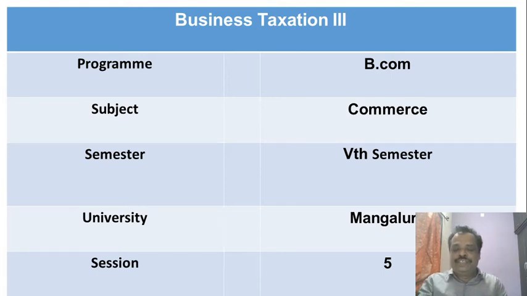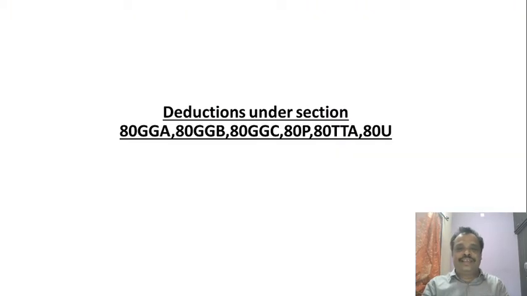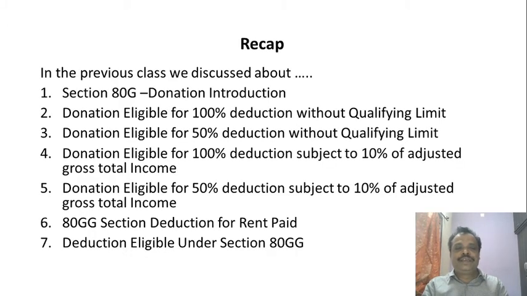We will continue section 5, deduction under sections 80GGA, 80GGB, 80GGC, 80P, 80TTA and 80U. In the previous class we discussed 80G and 80GG, and we also worked out 3 problems regarding 80G and 80GG.